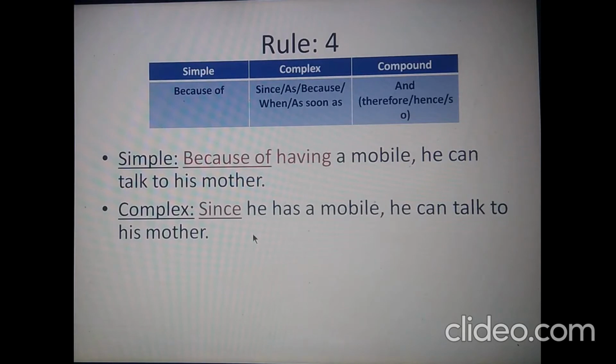It is also to mention that we could use as or because. In this case, the sentence would read the same. So the main clause of the sentence will remain the same.